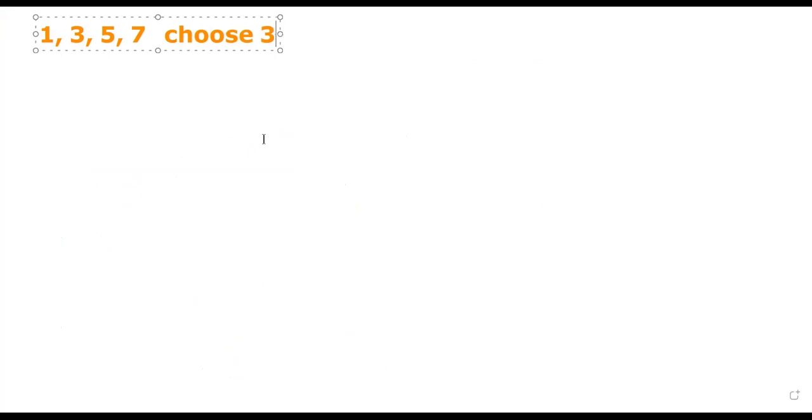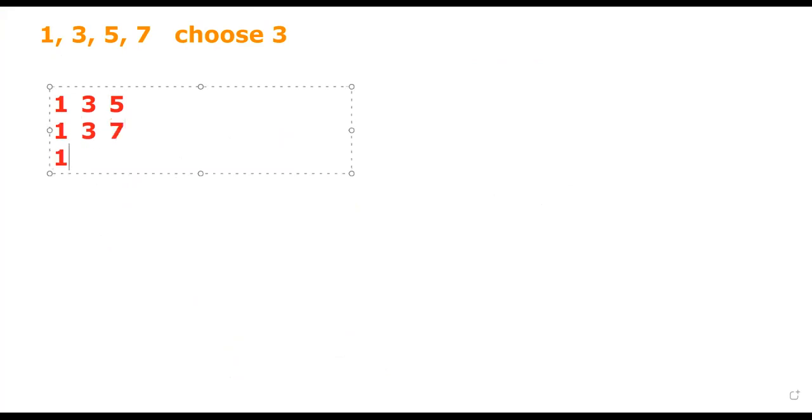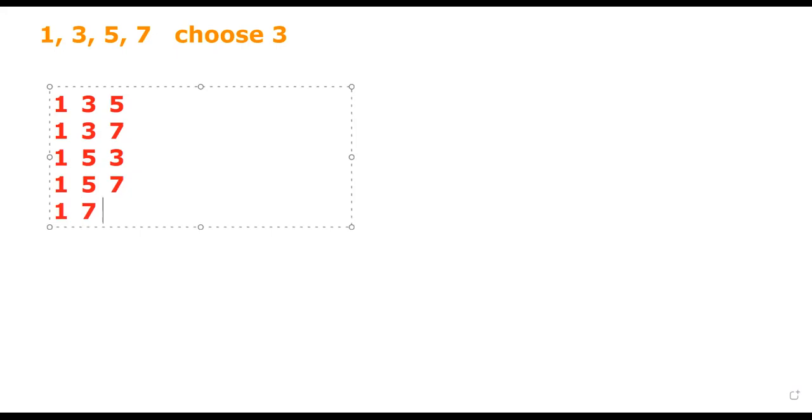Okay, so let us start from the lowest number. So what are all the numbers that it can be? It can be 135, and then 137, or 153, and 157. And then it can be 173, and finally 175. Let me separate them a little bit, for a reason that will be very clear later.